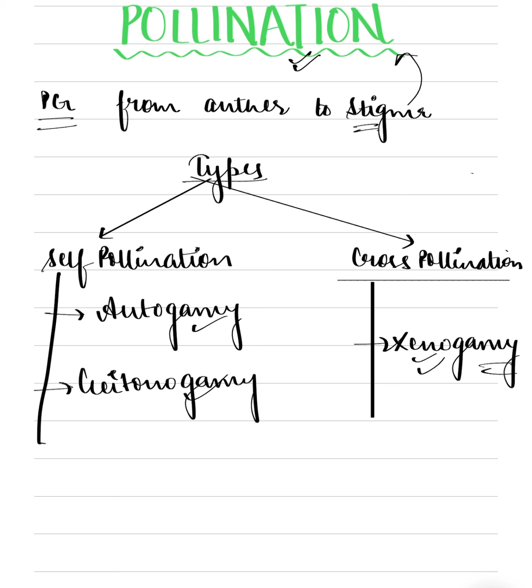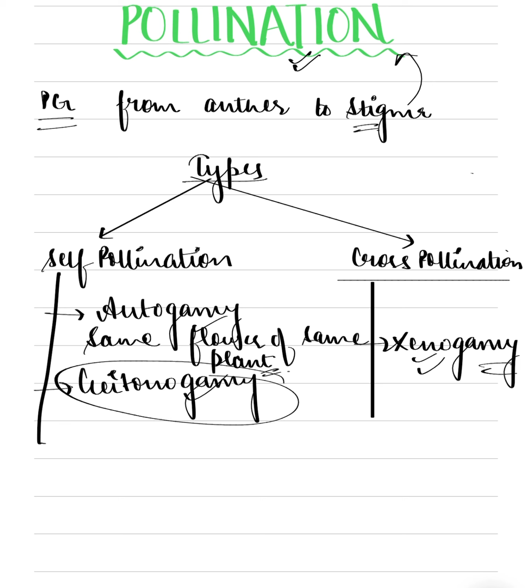Autogamy is the transfer of pollen from the anther of a flower to the stigma of the same flower. So in this, the same flower of the same plant is involved. In geitonogamy, the transfer of pollen grain occurs from the anther of one flower to the stigma of another flower of the same plant. So in this, different flowers are involved of the same plant.